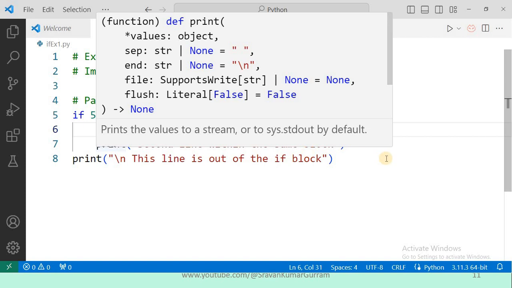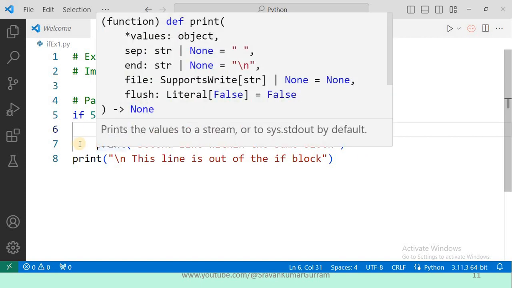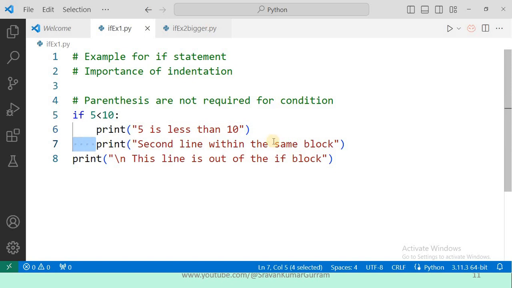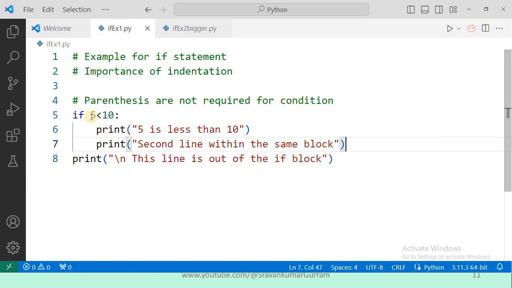After that, the seventh statement is also within the if block, right? So that will also be executed as a part of the if block. Second line within the same block. After the execution of the if statement, the eighth statement is also executed. For example, if the condition value is false, then the statements we have written within the if block will not be executed. Only the eighth statement will be executed.